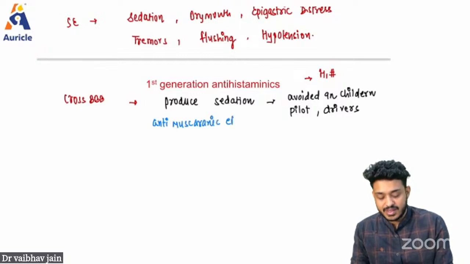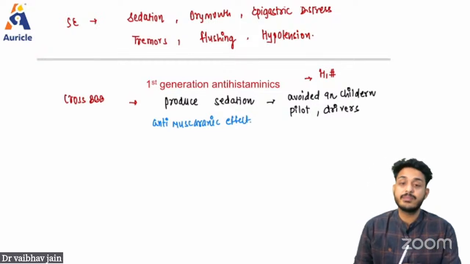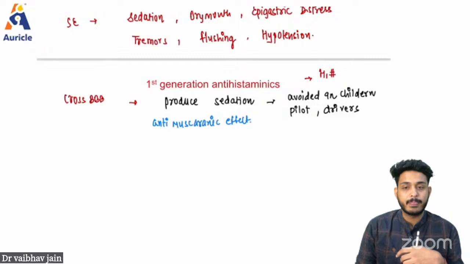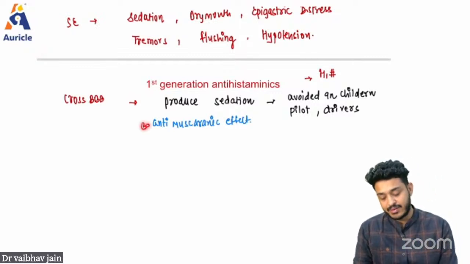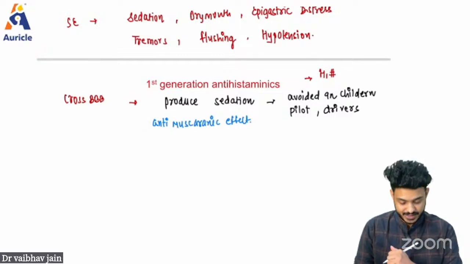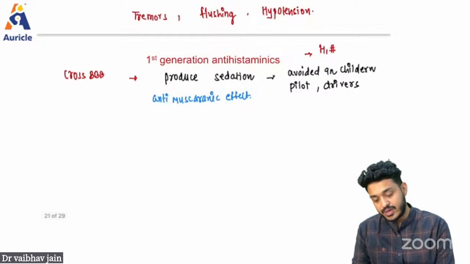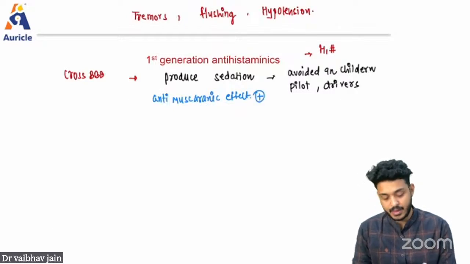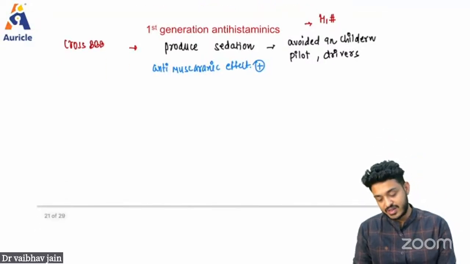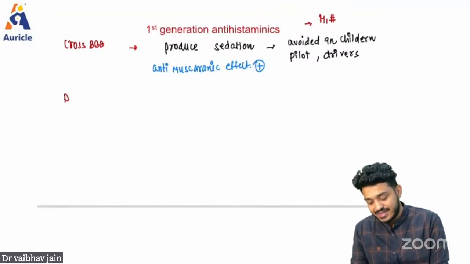And what we have studied in the muscarinic system is about the muscarinic receptors M1, M3, M5, M2, M4. They are going to cause different things, right? And these are going to have an anti-muscarinic effect, or you can also call it anticholinergic effect. What are the examples you have to remember from the first generation? First thing you can remember is diphenhydramine.